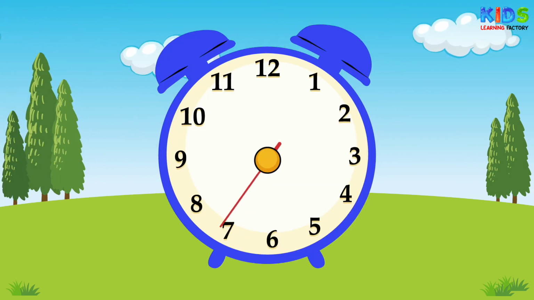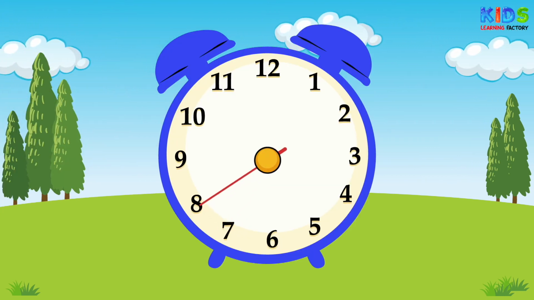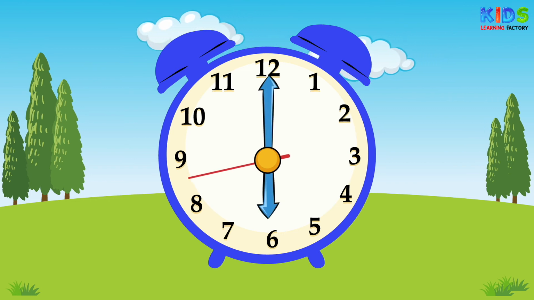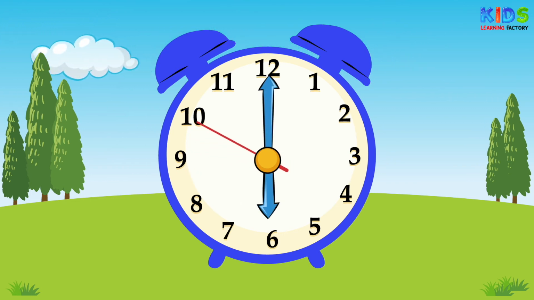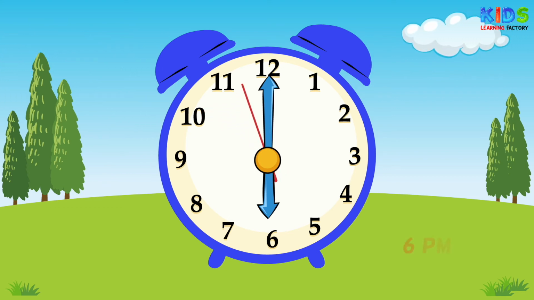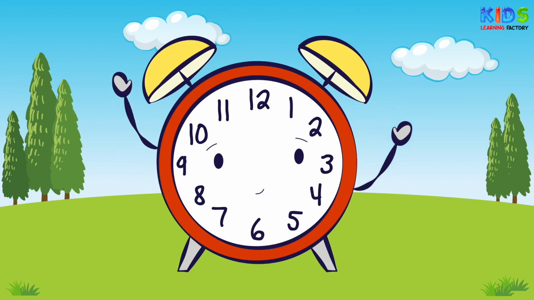The sun has set and it's evening. Both the hands are in a straight line. The clock shows this. What time will you say it is? Correct. It's 6 PM. Let's see one more example.